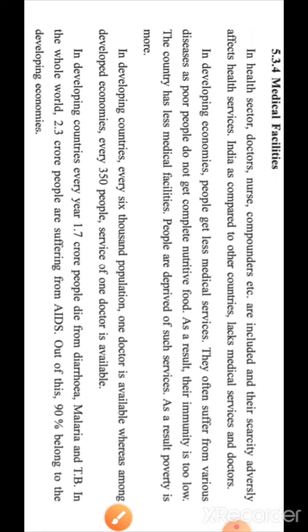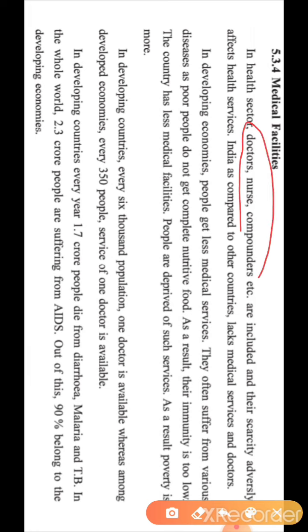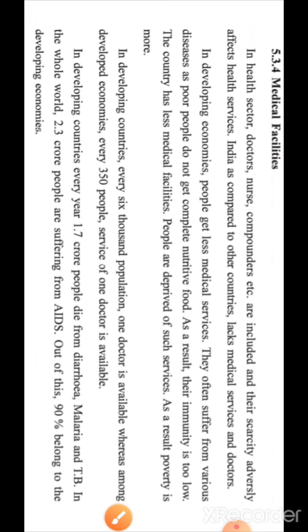So here in this paragraph it is said that in the health sector, doctors, nurses and compounders are an important part, and their scarcity, उनकी कमी होना, is going to affect the health sector negatively. And compared to other countries, India has a lack of medical facilities and doctors.